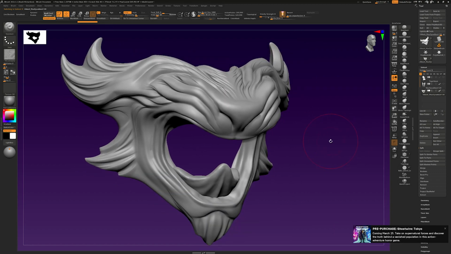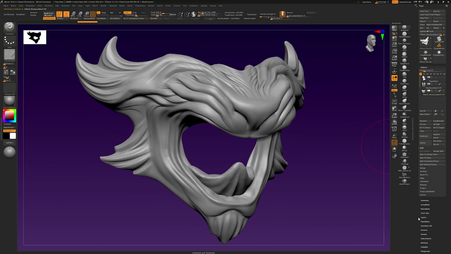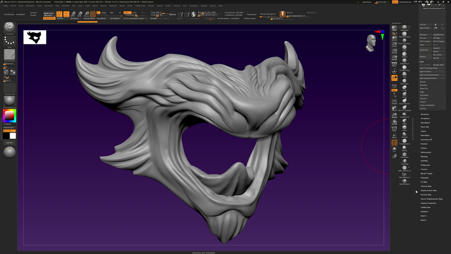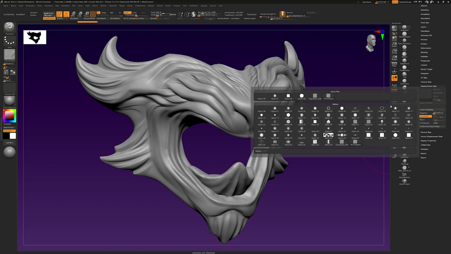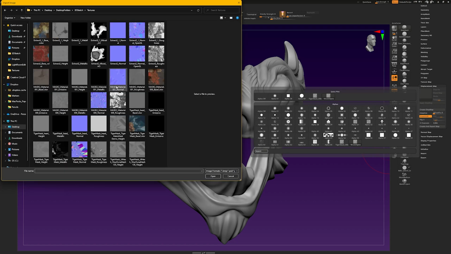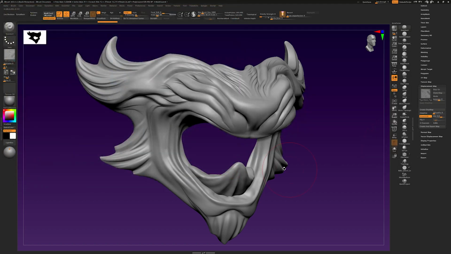I'm just going to focus on this, and we'll now go into Displacement Map, and this is how we're going to add our height channel onto this mask. So press import, and then find your height map. Let's find the one that says demo. There we go, and press open.